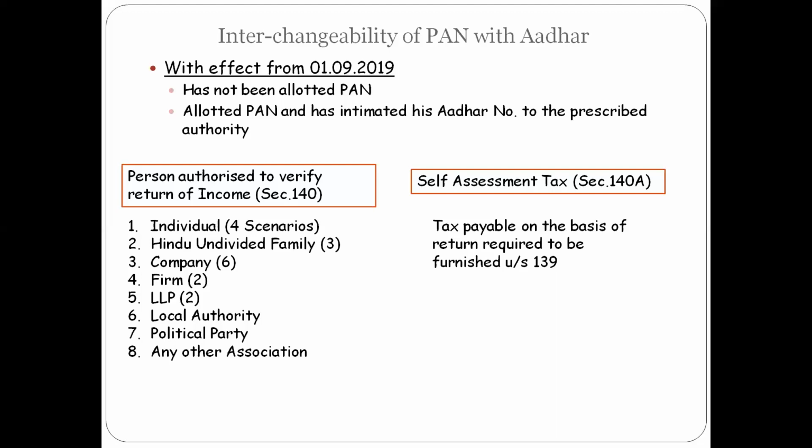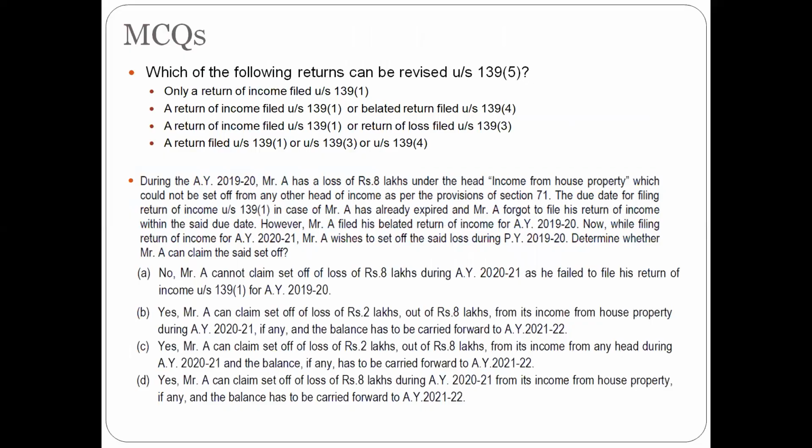The last is self-assessment tax, section 140A. That is tax payable on the basis of return required to be furnished under any of the sections of 139. In 139, as discussed below, self-assessment tax is nothing but tax computed for the financial year on the basis of total income computed after taking into account all the credits, that is advance tax, TDS, TCS, or MAT credits, if any, or any other relief available to the assessee.